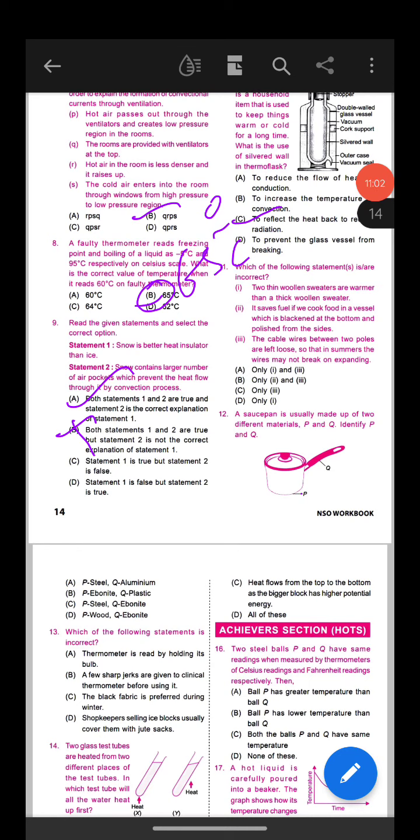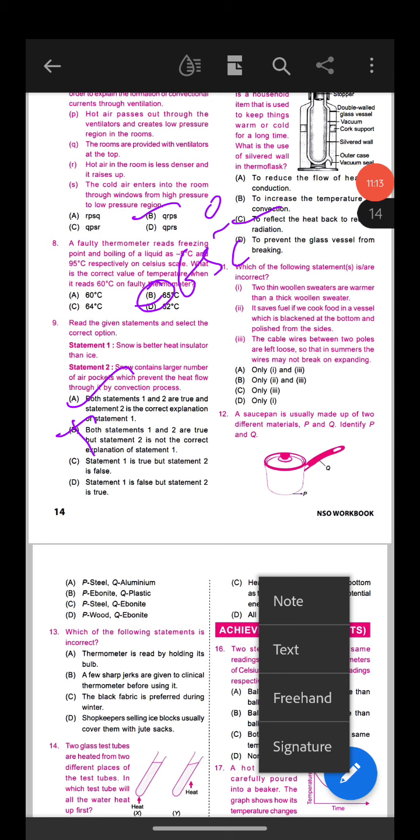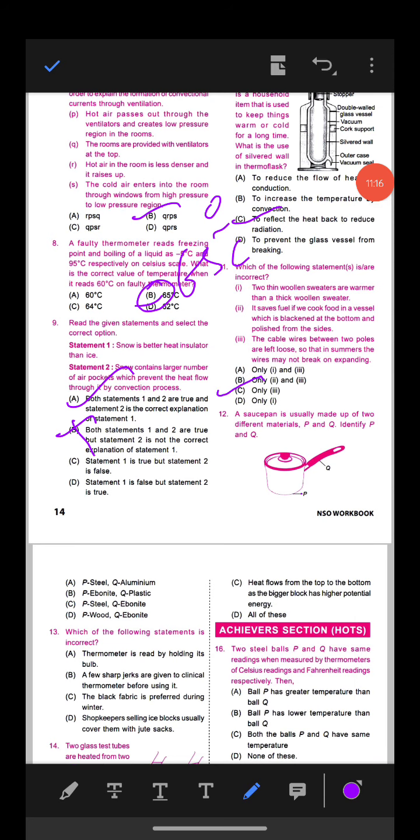Third, the cable wires between two poles are left loose so that in summers the wires may not break on expanding. Okay, so which is the correct answer? Option C is the correct answer, only 3. Okay, the cable wires break on contracting in winters.